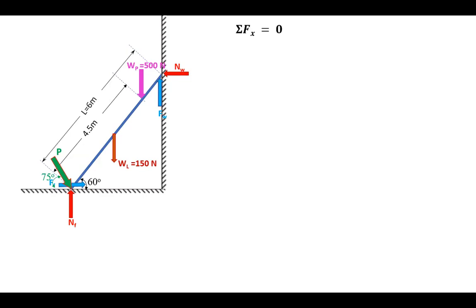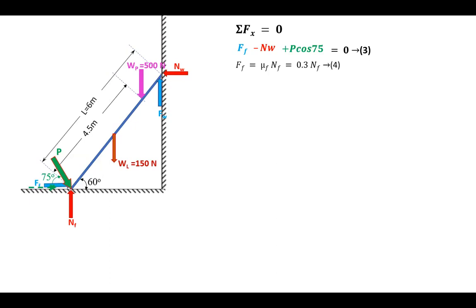Next, let us apply sigma Fx equal to 0, and we know Ff acts towards right, and hence positive Ff, and another horizontal force is Nw, and it is acting towards left, so negative. In addition to these, in this problem there is another force which is P, and there will be a horizontal component of P cos 75, acting towards right, so positive, plus P cos 75, and that should be equal to 0 because it's in equilibrium.